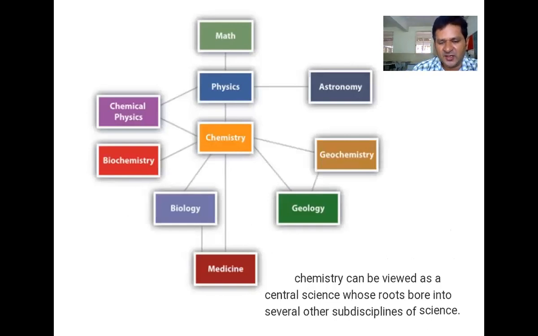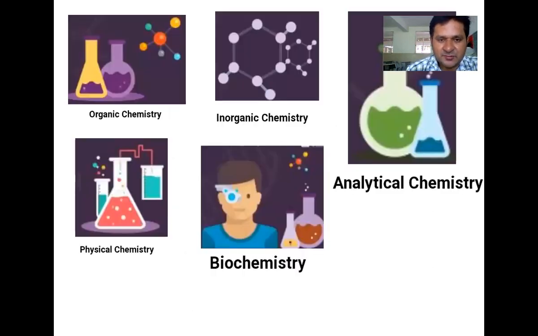So here we are looking at chemistry as a main branch, the central core of all subjects, through which all subjects are related. Physical chemistry, biochemistry, biology, medicine, geology, geochemistry, astronomy, physics, and mathematics. Chemistry is related to all other subjects such as biology, medicine, biochemistry, chemical physics, astronomy, geochemistry, physics, art, and mathematics.